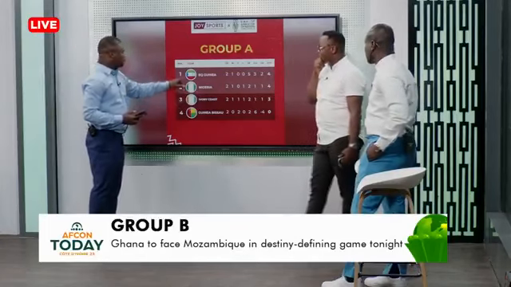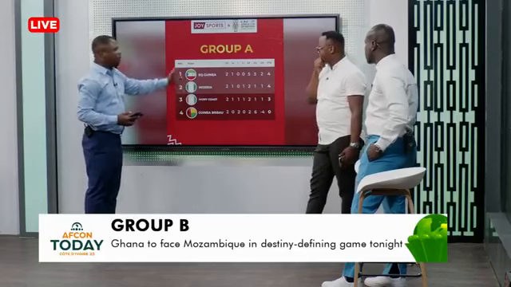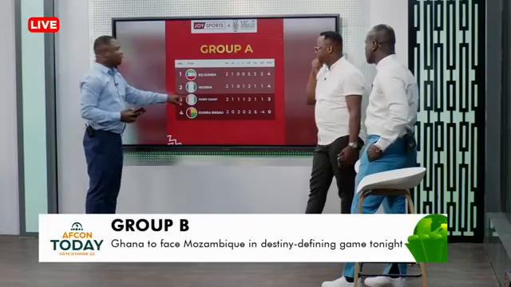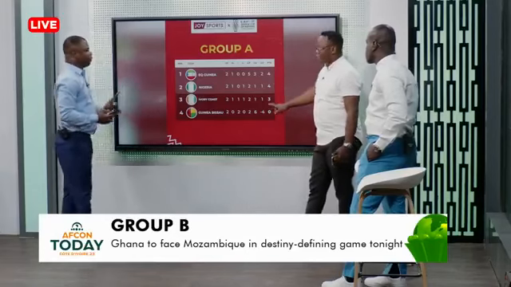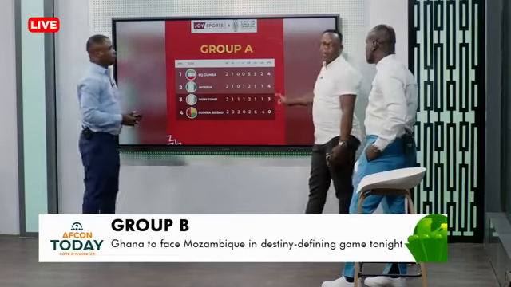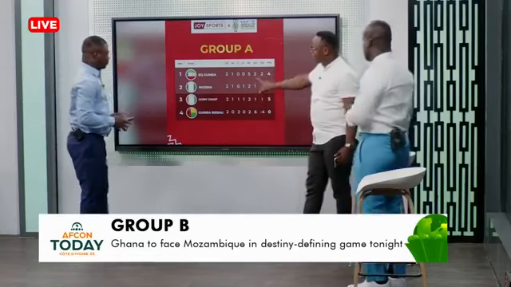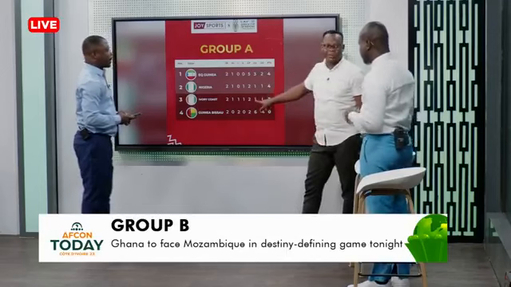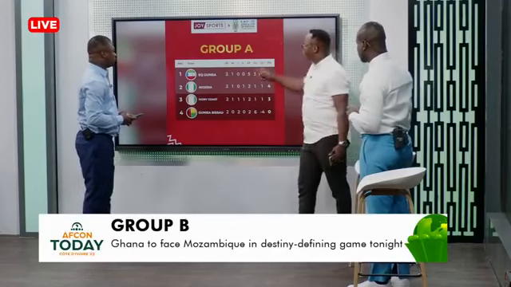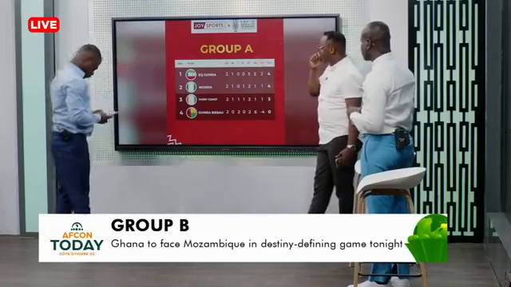A draw would mean that Equatorial Guinea and Nigeria qualify automatically, and Cote d'Ivoire have to play the waiting game as one of the best 3rd place teams, with 4 points. That is key. It means that in either scenario, the 3rd place team here could have 4 points.